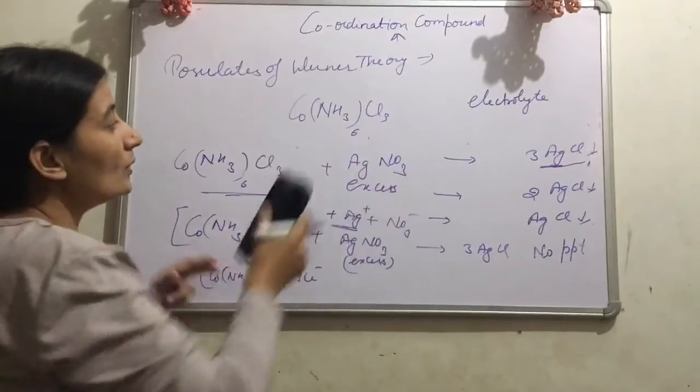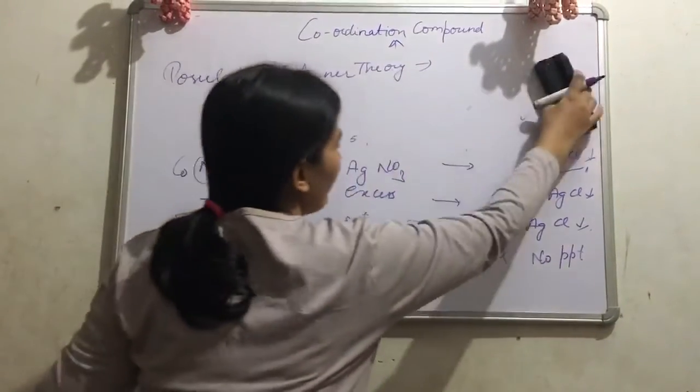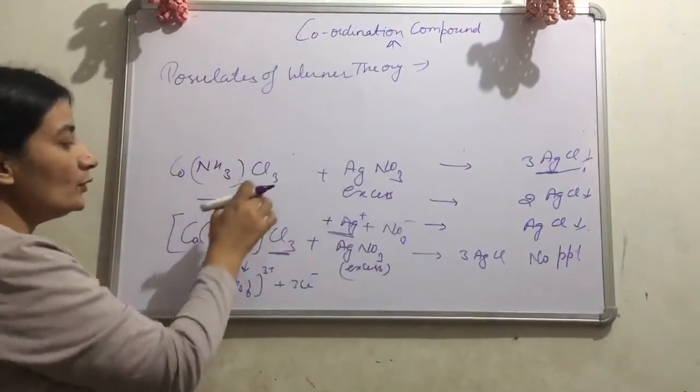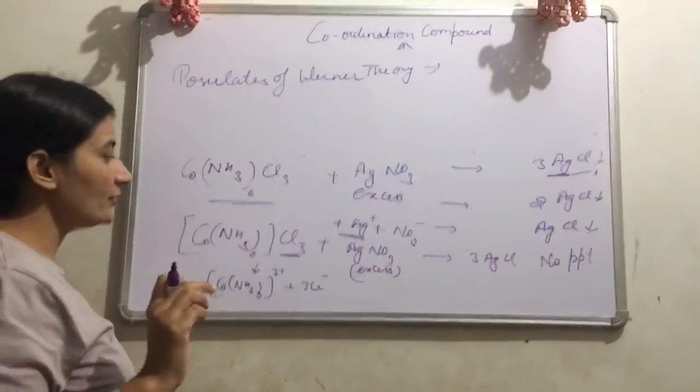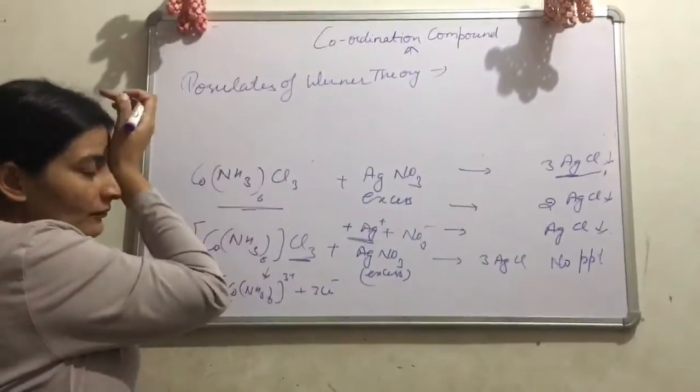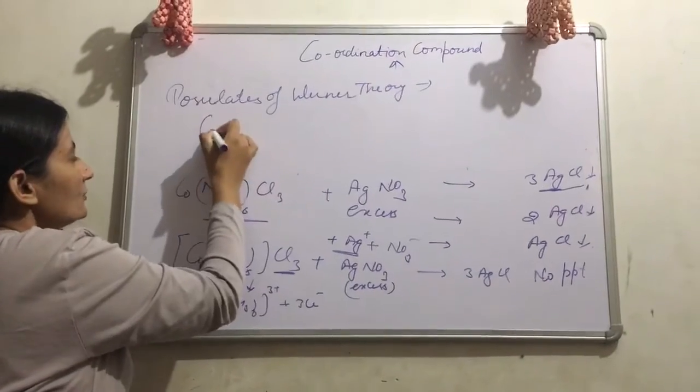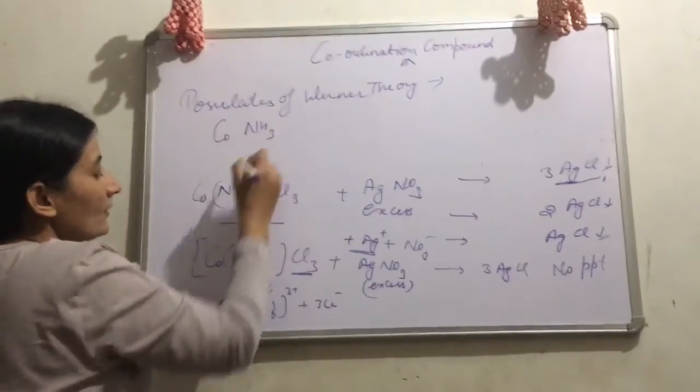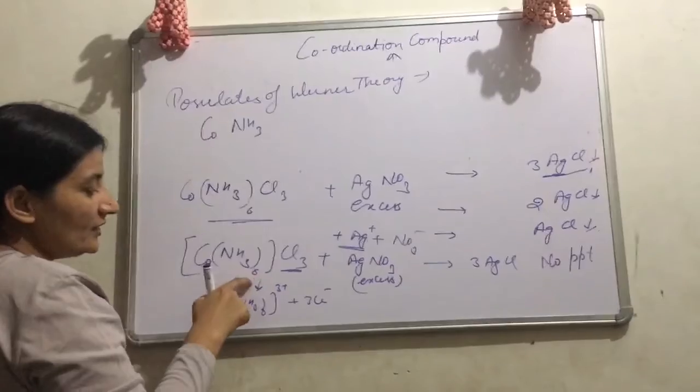Second case, only 2 AgCl we obtain. It means only 2 chloride ions are present outside the square bracket and 1 is present inside. So for Co(NH3)6, the coordination number is 6.